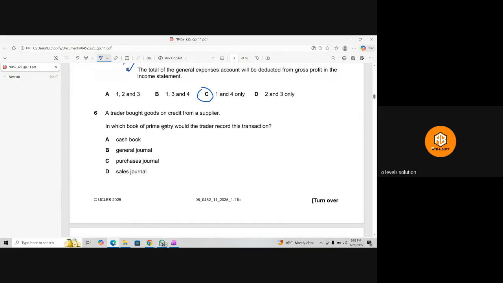A trader bought goods on credit from a supplier. In which book of prime entry would the trader record this transaction? A trader bought goods on credit from a supplier. Purchase journal. Yes, in the purchase journal.